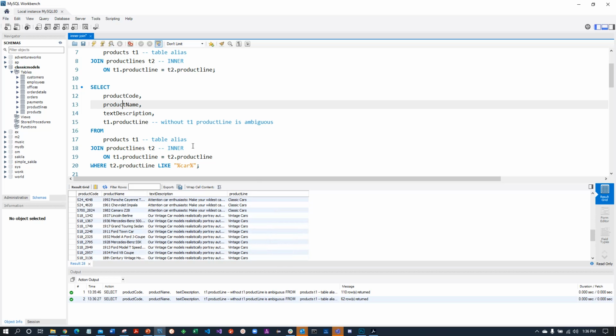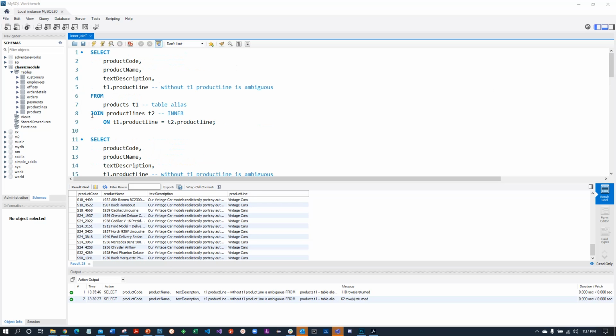So the joined table information is usable in all the clauses. It's usable in the aggregate. It's usable in the where clause. All that information is now usable in terms of filtering, but also displaying the information. In this case, giving us a query that only shows information with the product line containing the string car somewhere in it.